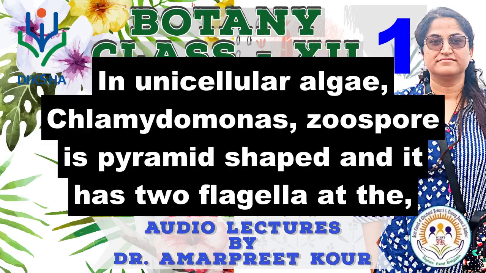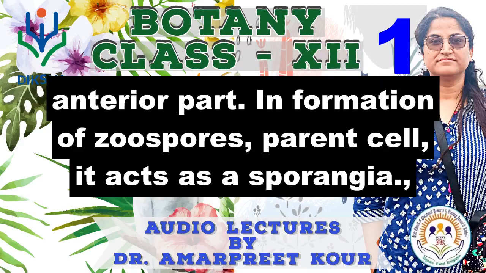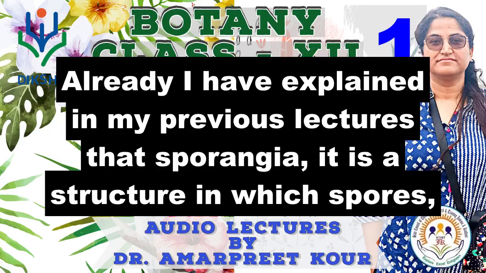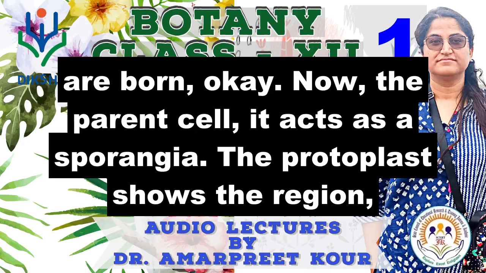In the unicellular alga Chlamydomonas, the zoospore is pyramid shaped and has two flagella at the anterior part. In formation of zoospores, the parent cell acts as a sporangium. I have explained in my previous lectures that a sporangium is a structure in which spores are born.